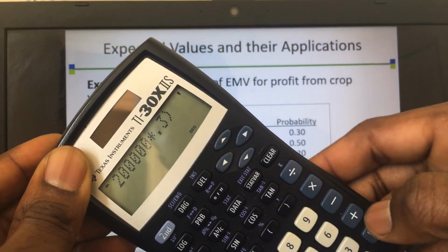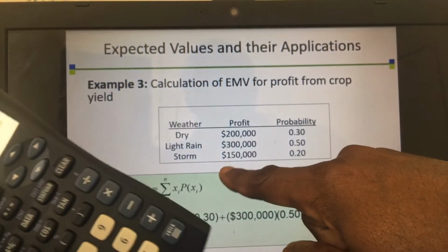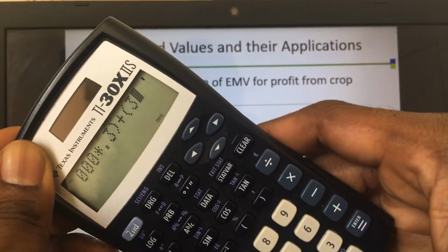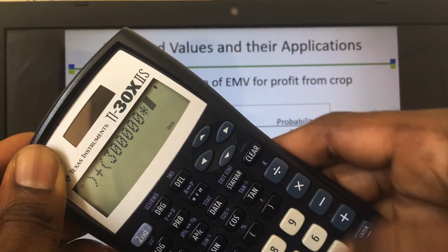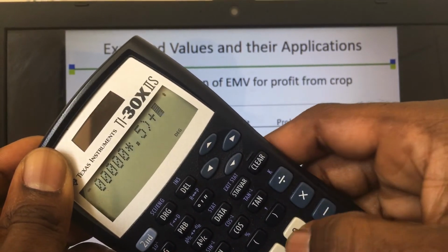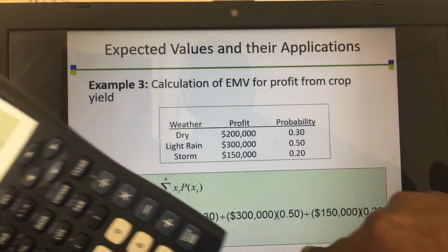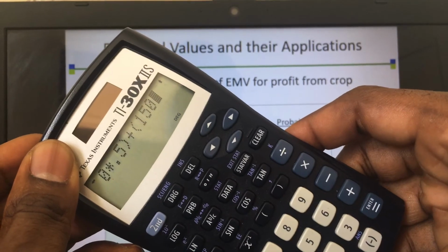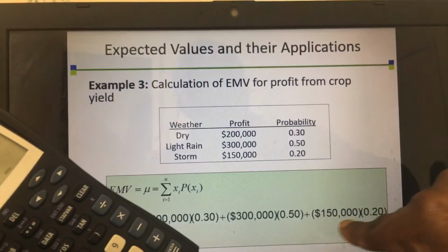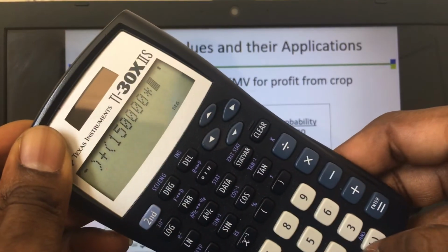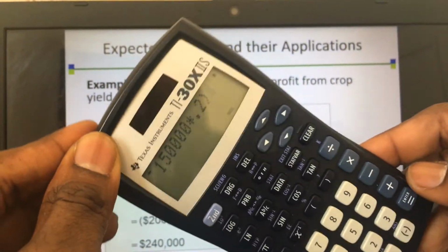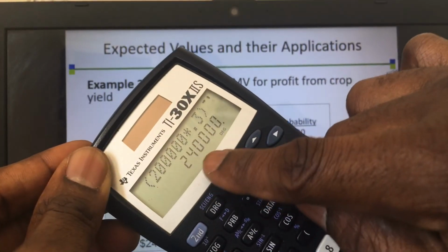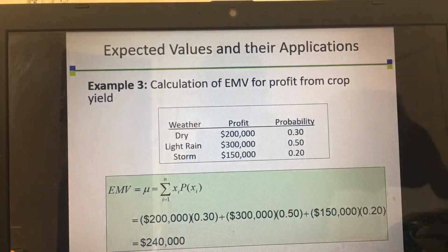I close the parenthesis, plus another parenthesis, 300,000 times 0.5, plus 150,000 times 0.2, which is this one, 0.2. Close it. Then I press my enter key to get the answer. So I got 240,000, which is the same thing we have here.